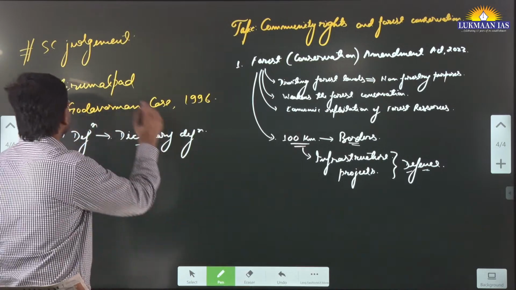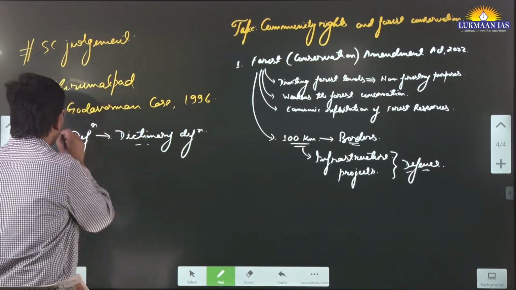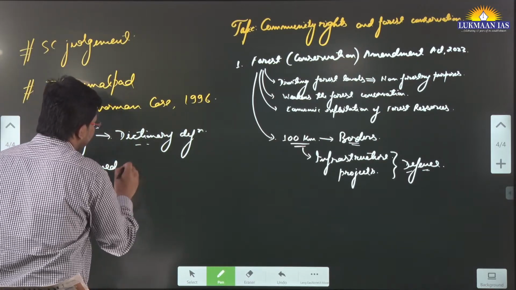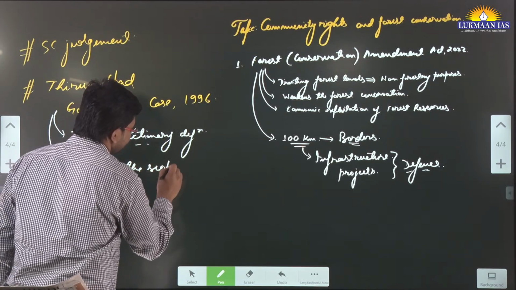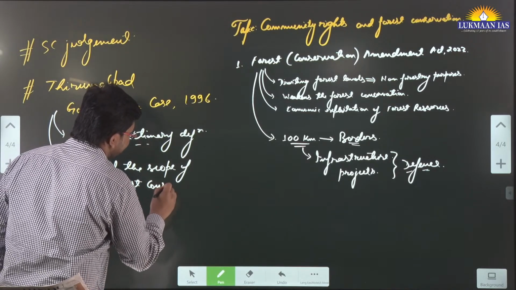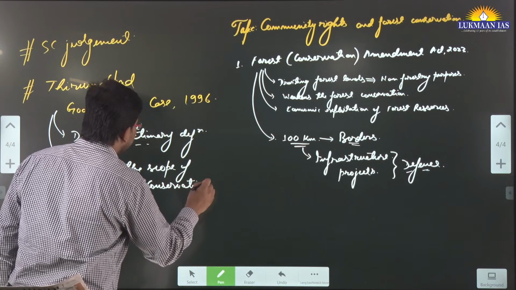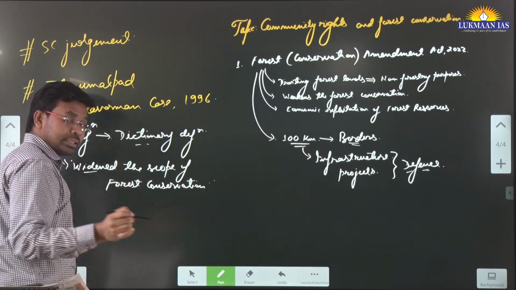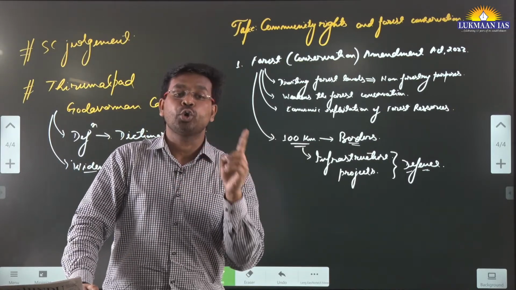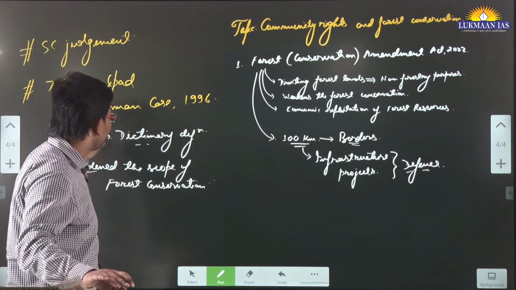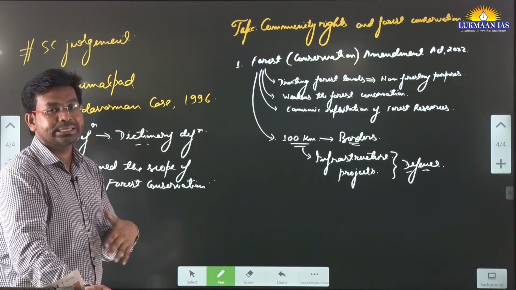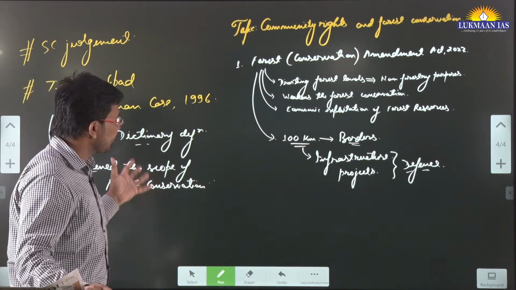It means this judgment of the Supreme Court of India has widened the scope of forest conservation in 1996, because even if forests are there in private lands, that forest can also not be diverted for non-forestry purposes after this Thirumalpad Godavarman case, where the Supreme Court of India has enhanced or widened the scope of conservation.